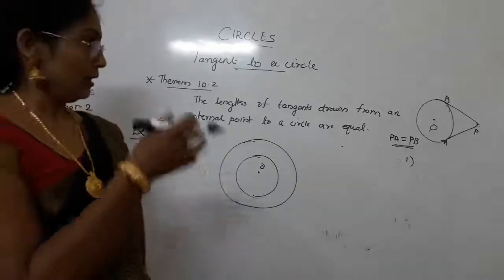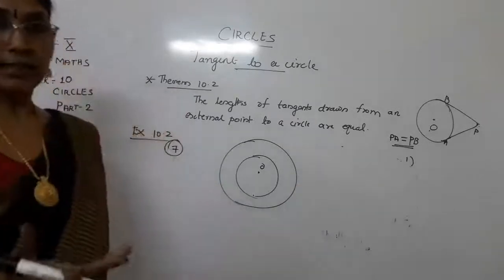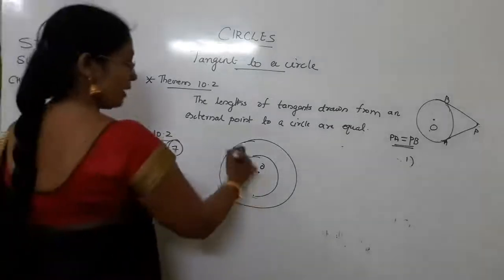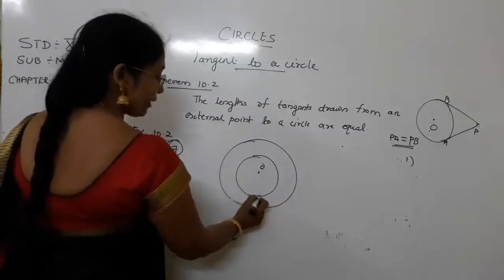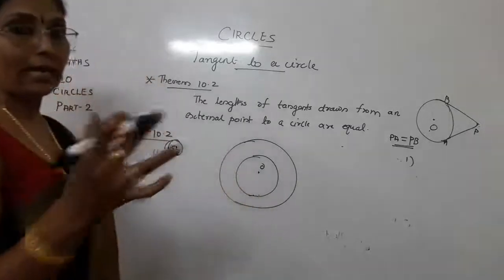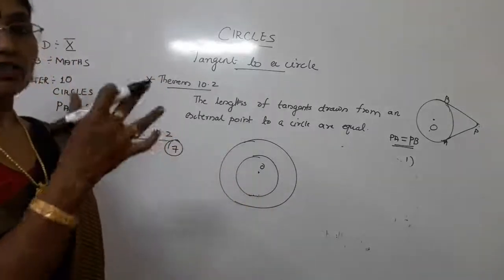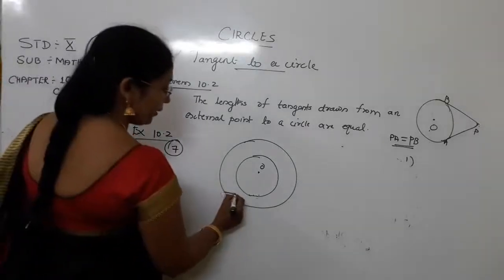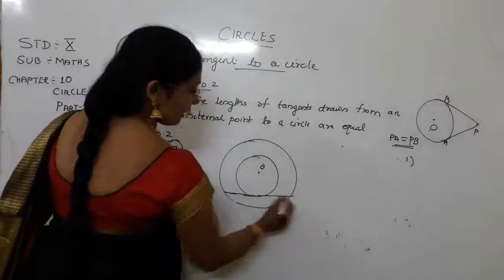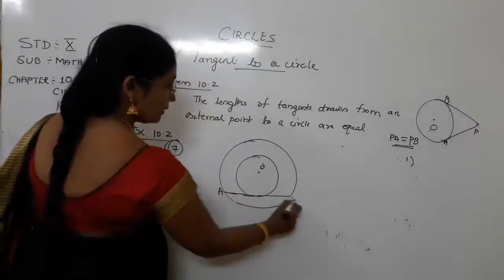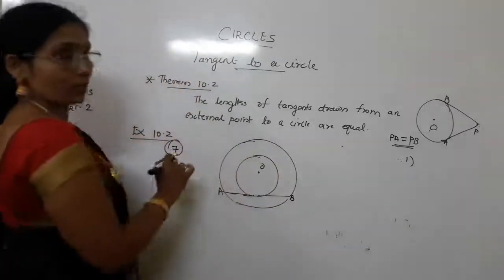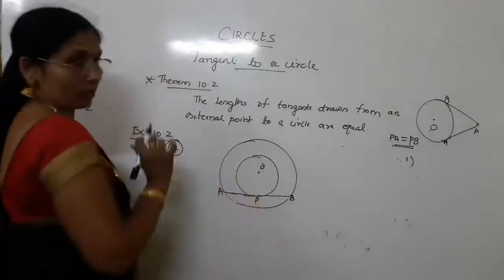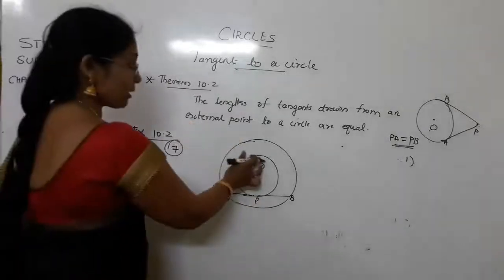That means it will be a chord of the second circle but will be a tangent of the first circle. This is the first circle, the second circle. If you are drawing a chord, you know that it's a line segment whose endpoints are on the circle. So the larger circle's chord should touch the smaller circle this way. AB is the chord for the bigger circle and it will be the tangent for the inside circle.